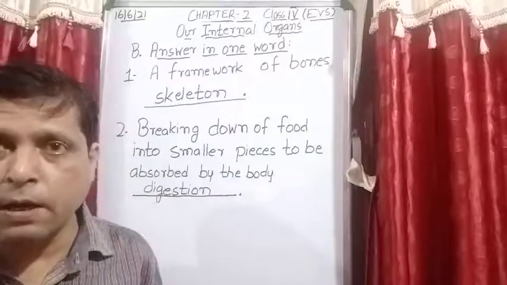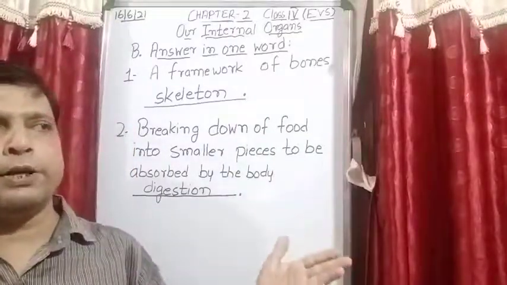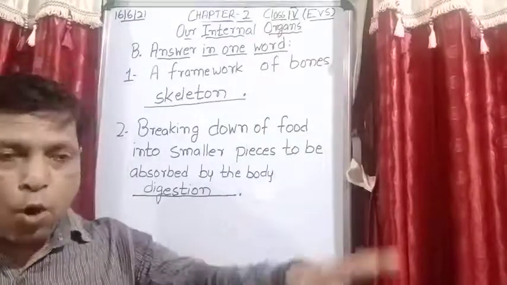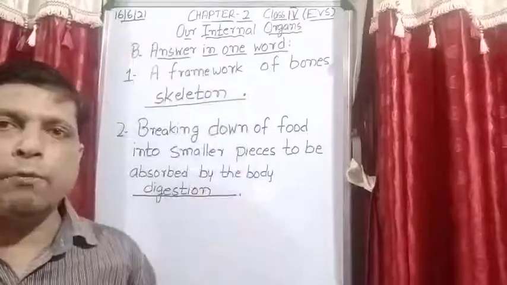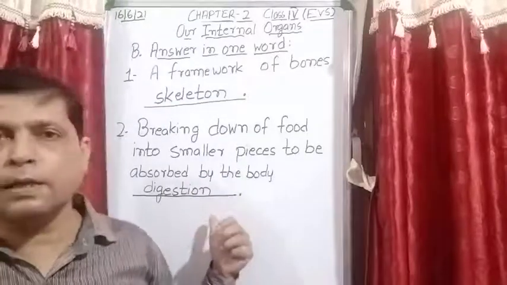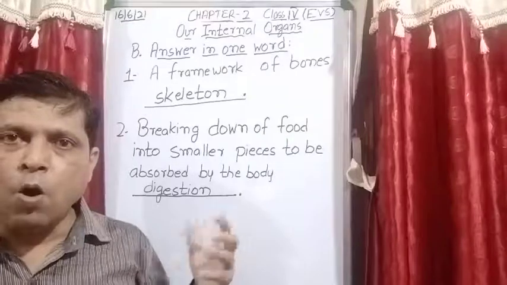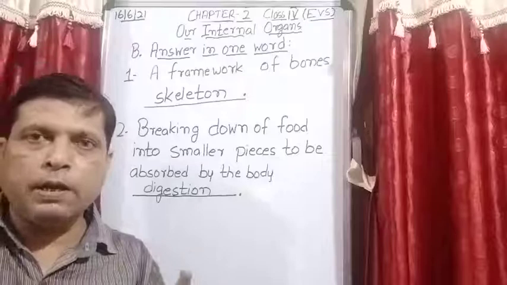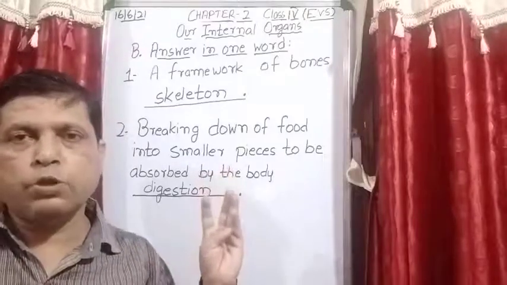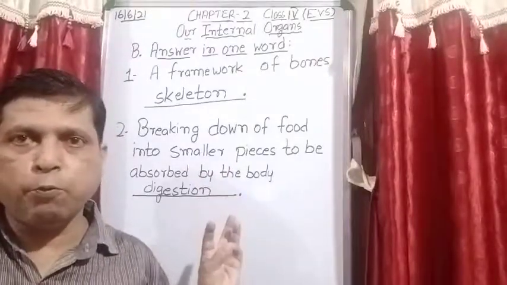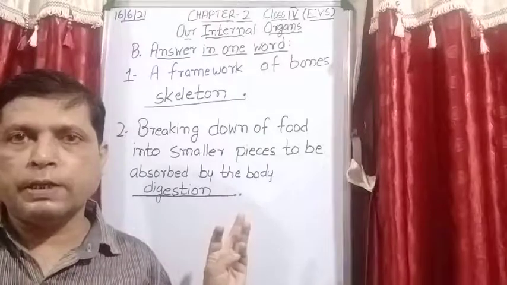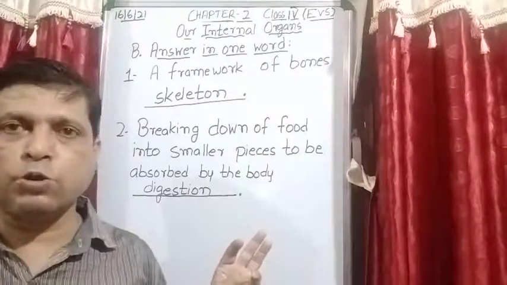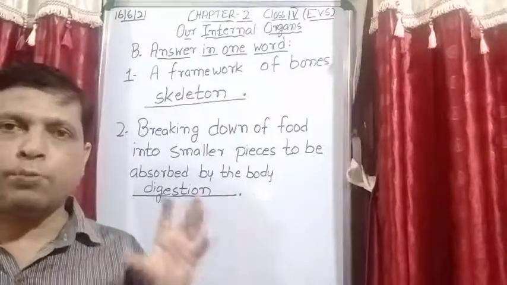Artery is a blood vessel, so with the help of an artery it circulates oxygen rich blood to all parts of the body. And what happens in the digestive system? In small intestine, all the nutrients are absorbed. Once the process of digestion starts from the mouth, then food pipe, stomach, small intestine, and two glands, that is liver and pancreas, they also secrete juices, and maximum absorption of